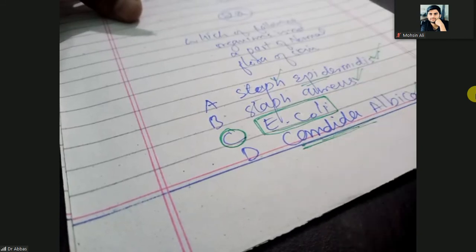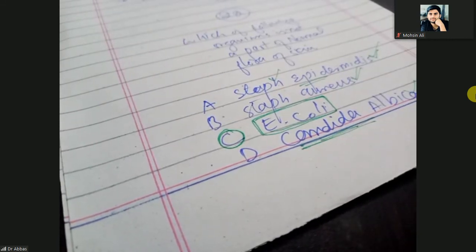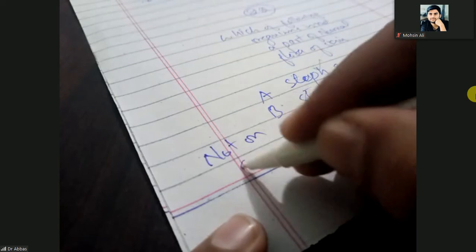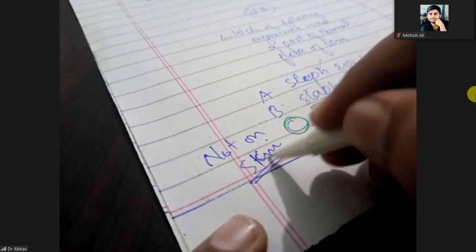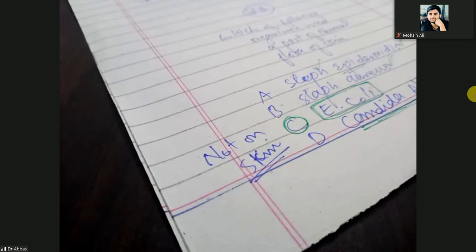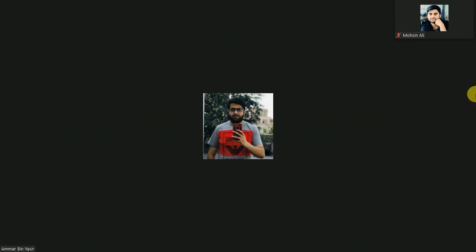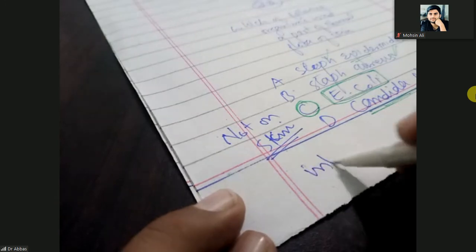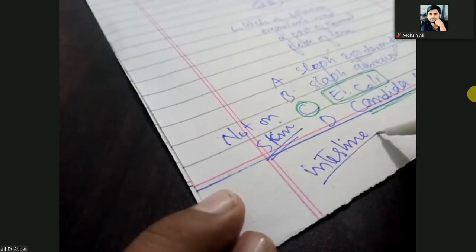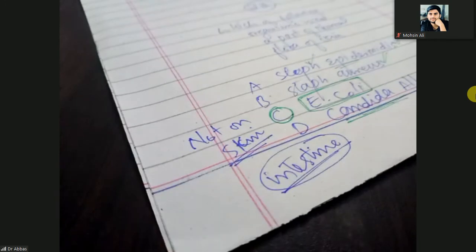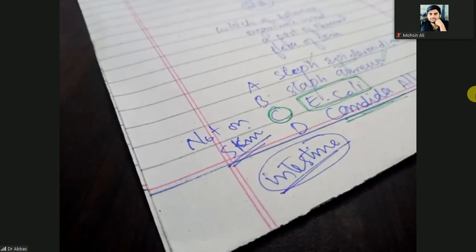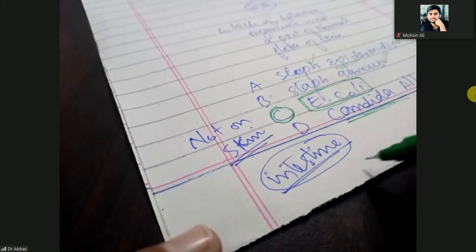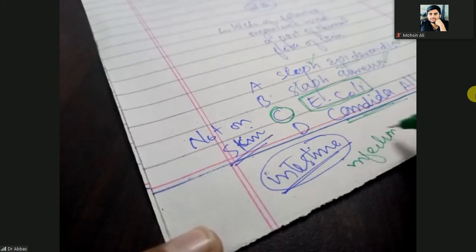Candida is a part, but E. coli is not. So where is E. coli found, if it is not on the skin? What is the habitat for E. coli? The intestine. Definitely it is present in the intestine. Okay, what is the pathology caused by E. coli? What is the most common infection due to E. coli?